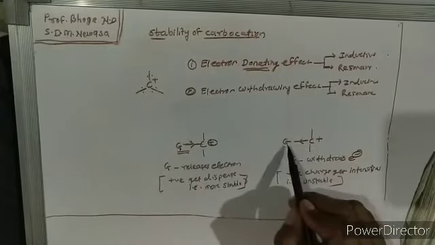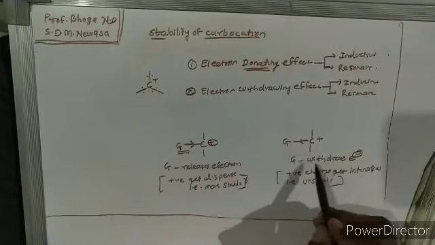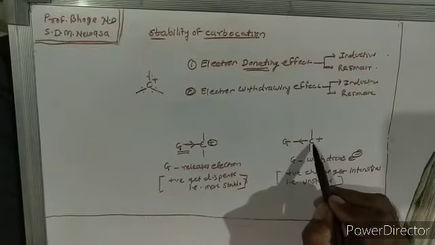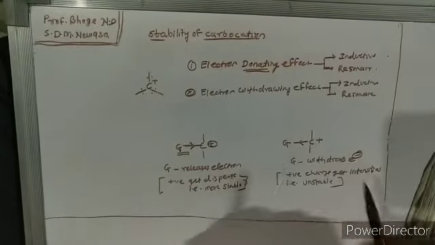If Z is electron withdrawing, then this positive charge gets more and more intensified, that is, it becomes more electron deficient and unstable.